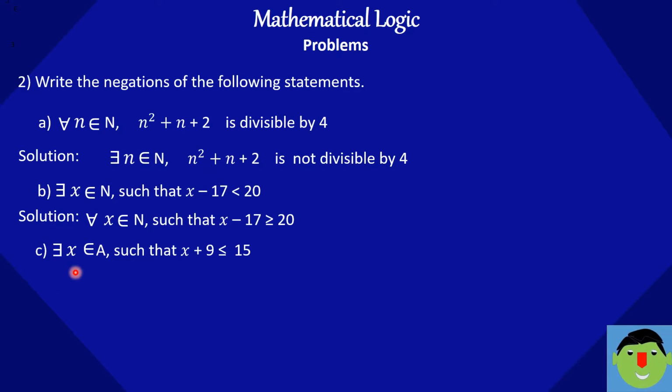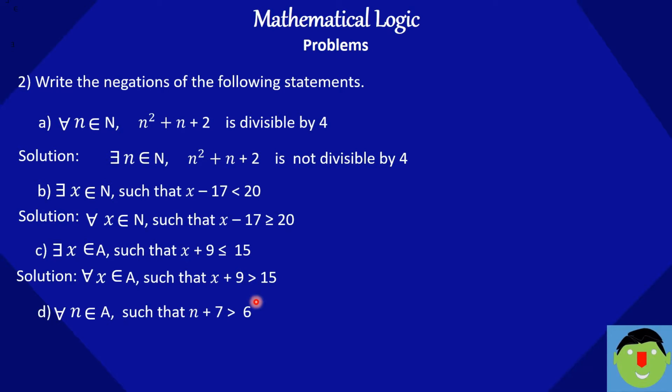Similarly, there exists x belongs to A such that x plus 9 is less than or equal to 15. Negation of this sentence is x plus 9 is greater than 15, and the negation of there exists is for all. So the negation of this quantified statement is: for all x belongs to capital A such that x plus 9 is greater than 15. This sign is changed: the negation of less than or equal to is greater than.